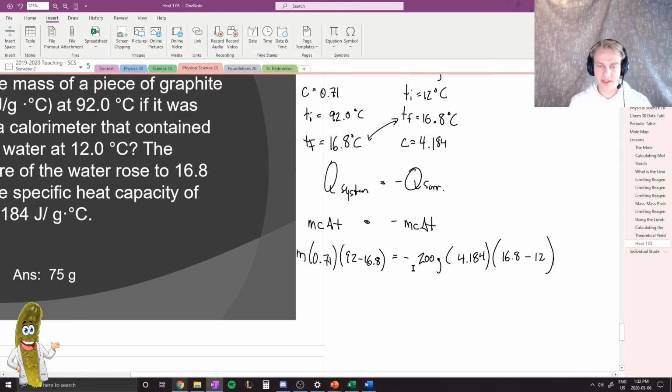We can simplify these a bit. Here we end up with mass times 0.71 times 75.2 is equal to 200 times 4.184 times 16.8 minus 12 bracket is equal to, that's a huge number,